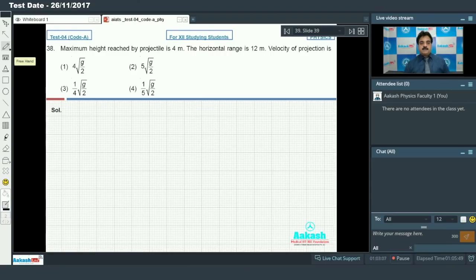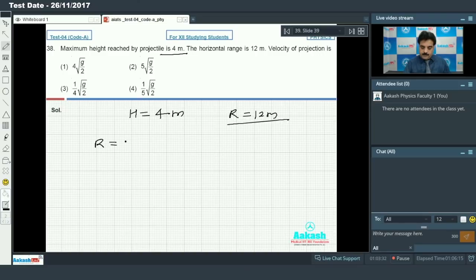In question number 38, the maximum height reached by the projectile is 4 meters. The horizontal range is 12 meters. The velocity of projection is? If I go for the relation, you know if range is n times the height, this is my equation number 1, and I am going to compare this.